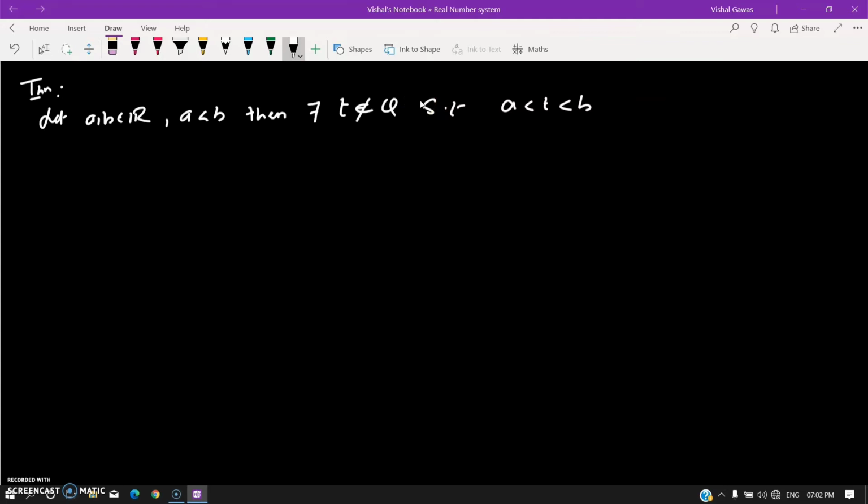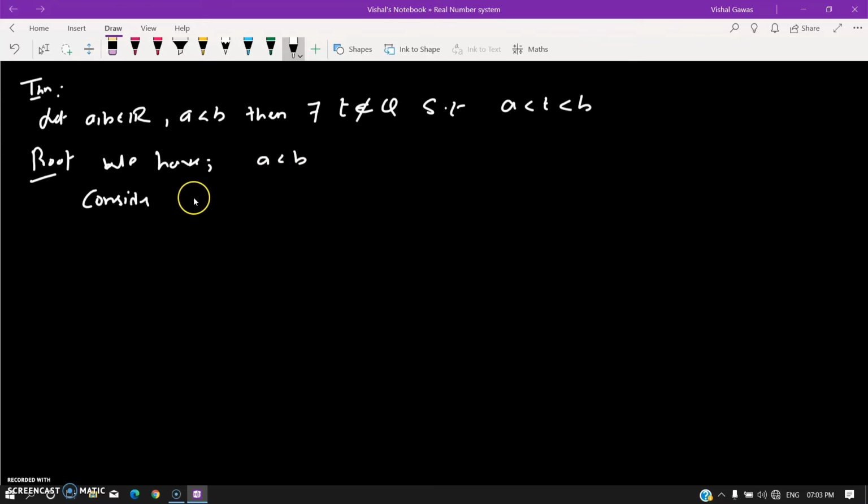So the proof is very simple. We have a less than b. So what I do is subtract square root of 2 from both sides. Square root of 2 is a real number.